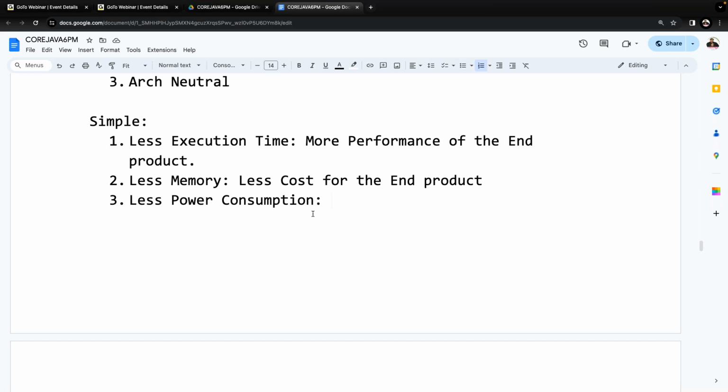Software will catch the user intention. When I click on this red color button, an event will be raised. The software component will listen to that event. Okay, now the user wants to switch off the projector. It will understand it and immediately give an intimation to the hardware component: the user wants to shut down this projector, so do that work. Software will assign that work to the hardware component. Now the hardware component will do it physically. What will it do physically? Switch off the projector. Everything about the projector will shut down.